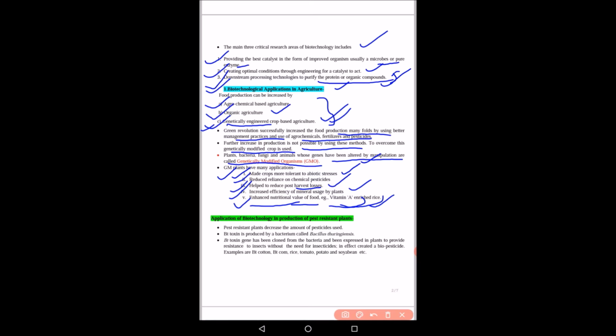Now, what are the applications of biotechnology in the production of pest resistant plants? Pest resistant plants decrease the amount of pesticides used. Now, Bt toxin, as we know, is a toxin which is produced by the bacterium Bacillus thuringiensis. The Bt toxin gene has been cloned from bacteria and expressed to provide resistance to insects without the need of insecticides, an effect created by biopesticides. There are various crops which are insect resistant, like Bt cotton, Bt corn, rice, tomato, soybean, etc. These are modified with the help of this Bt toxin gene.